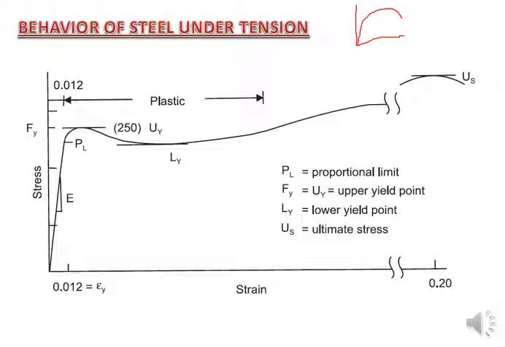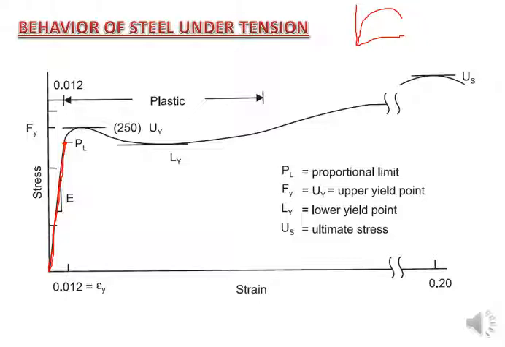But for steel, the stress-strain curve is very different from the other typical curves. It gives a very specific linear relationship up to the elastic limit, a direct relationship obeying Hooke's law between stress and strain.